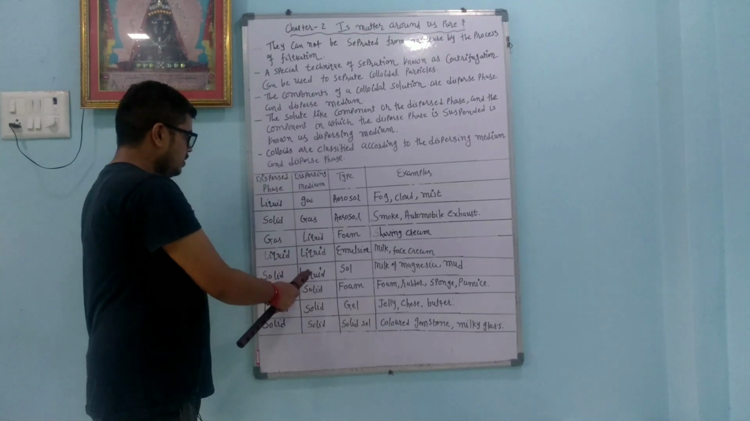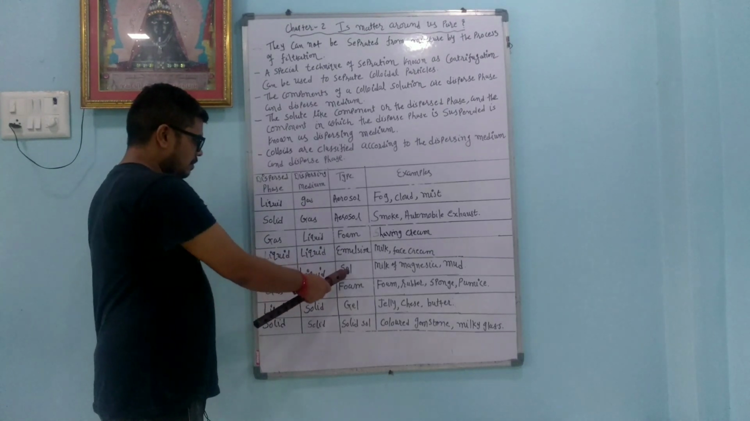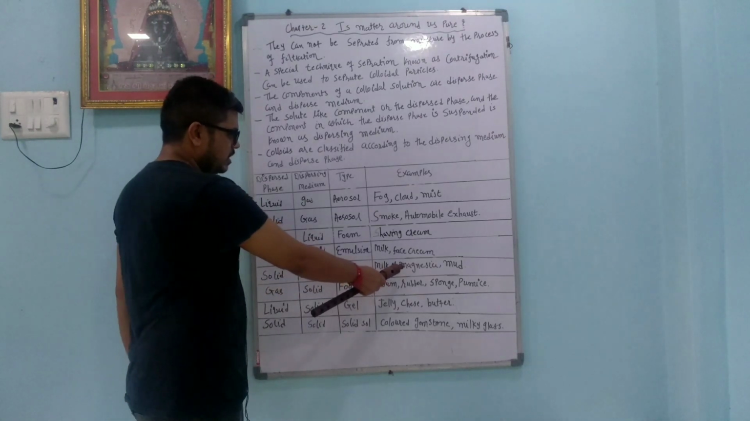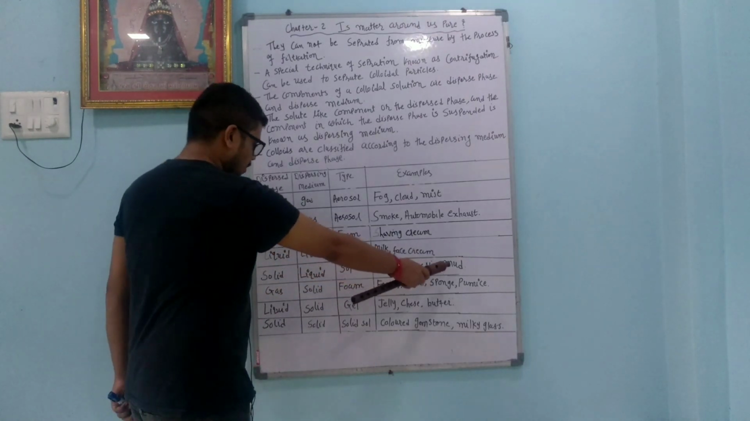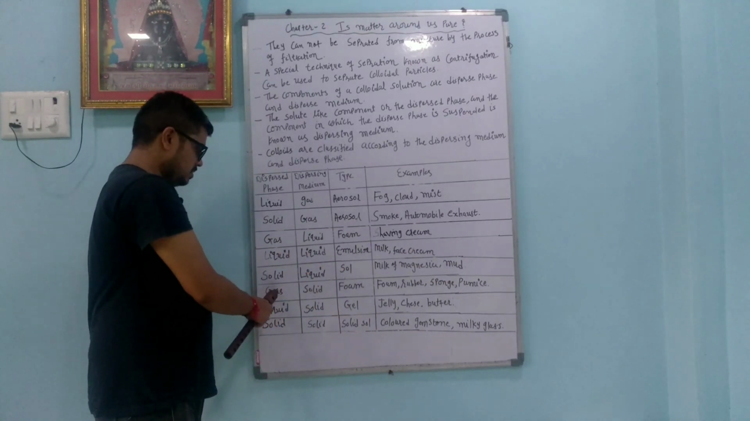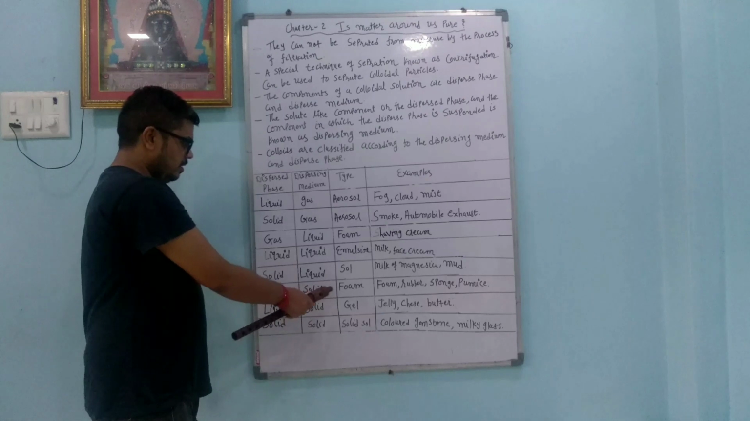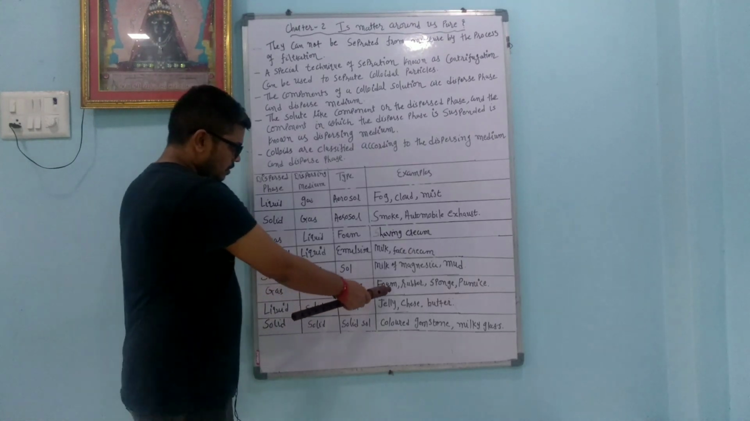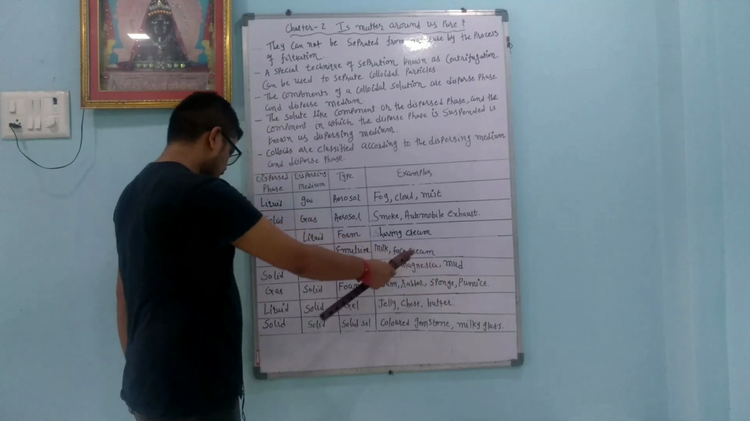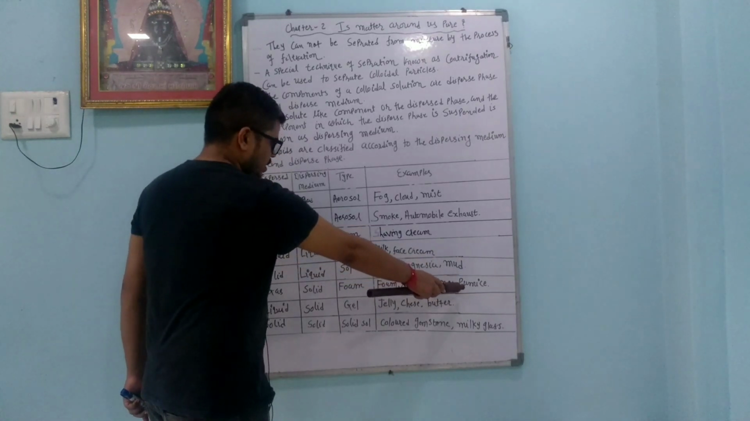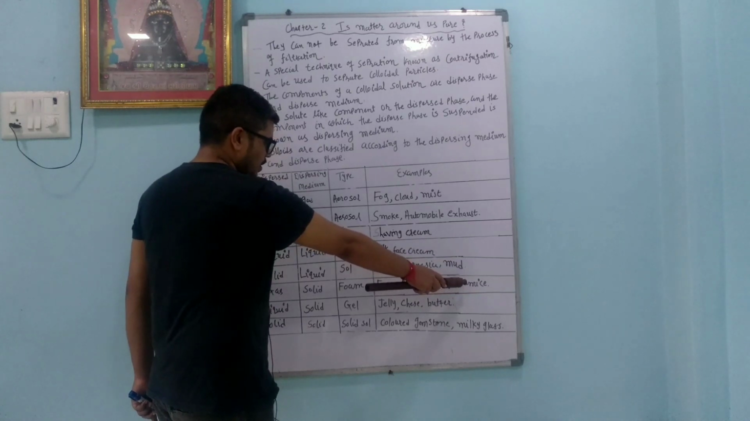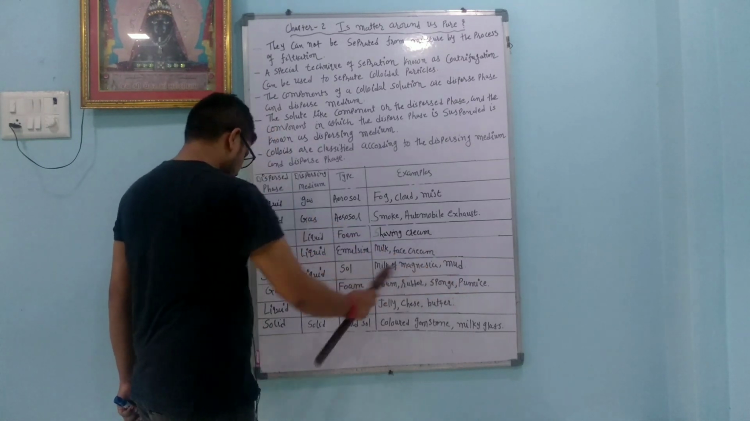When the dispersed phase is solid and the dispersion medium is liquid, the type is sol. Milk of magnesia, which is magnesium hydroxide, and mud are examples of sol. If the dispersed phase is gas and the dispersion medium is solid, we get a solid foam. Examples are foam rubber, sponge and pumice stone. Here the dispersed phase is air and the dispersion medium is solid.